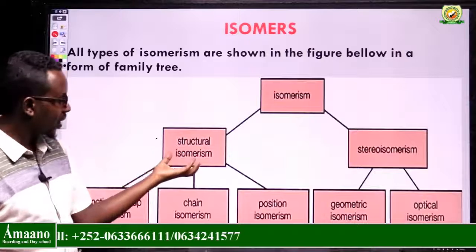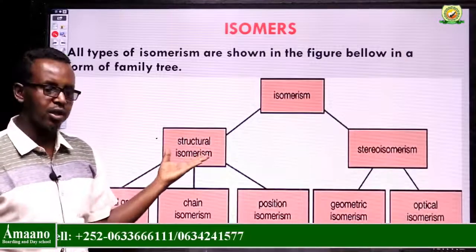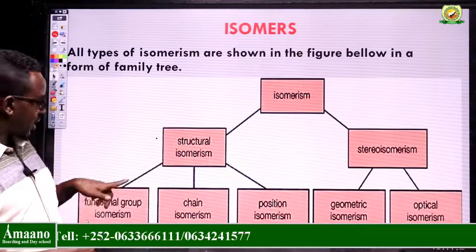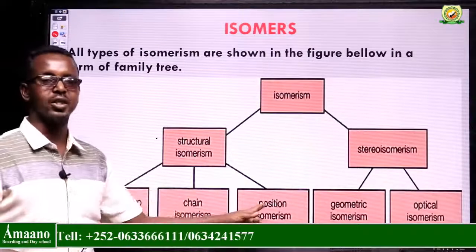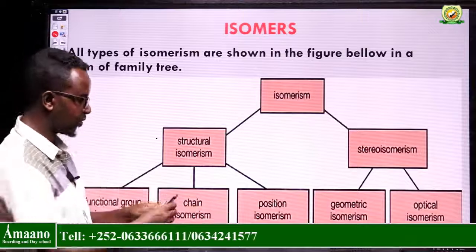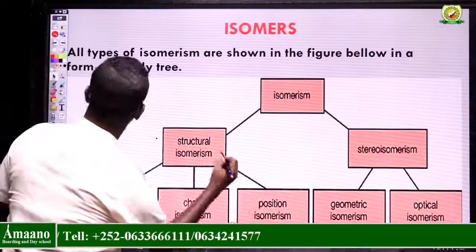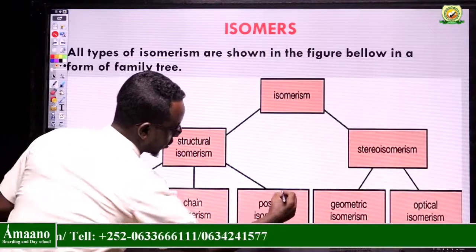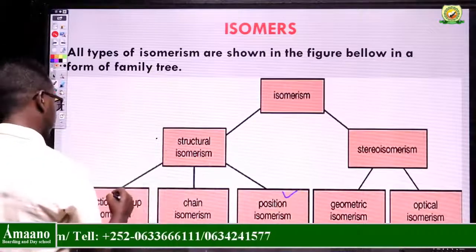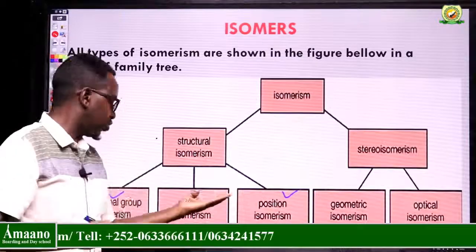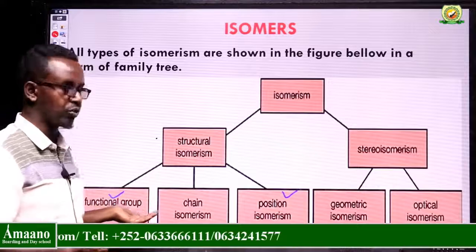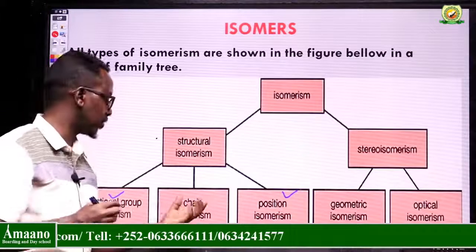Here we have structural isomers. We can classify structural isomers into three: functional group isomers, chain isomers, and positional isomers. Positional isomers and functional group isomers are very similar, so we can take two instead of three.